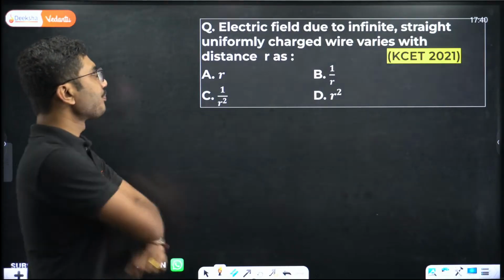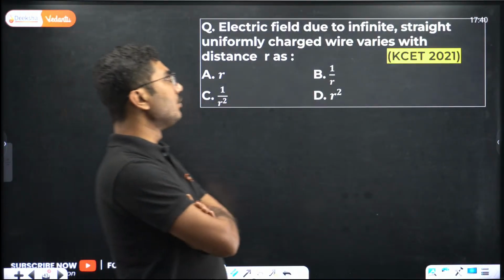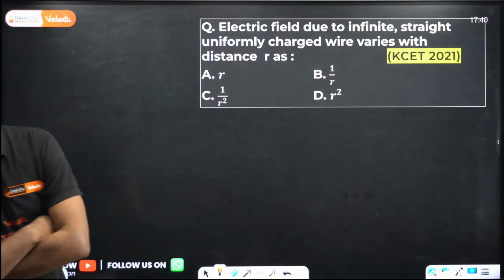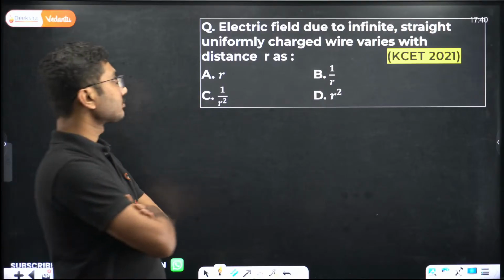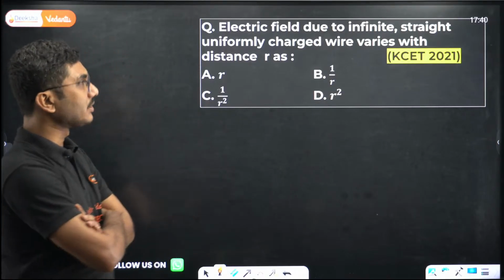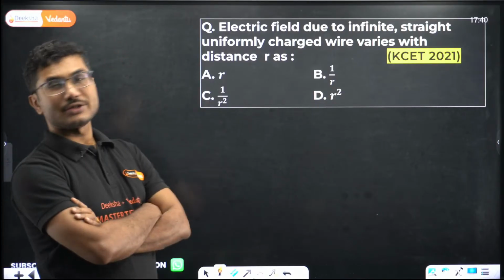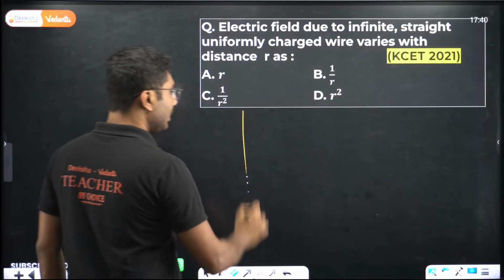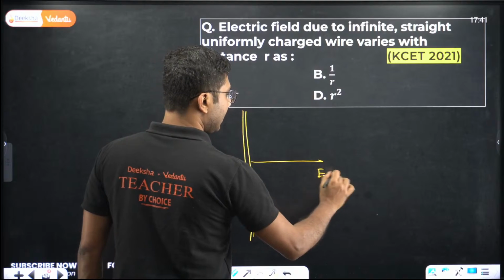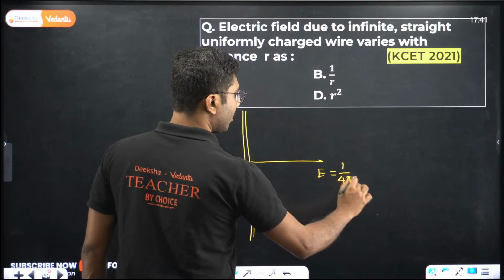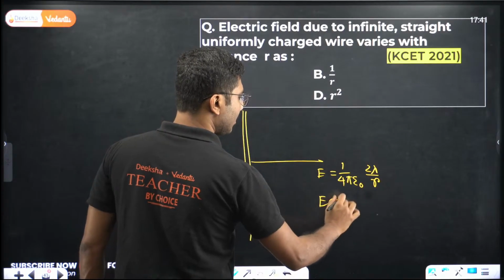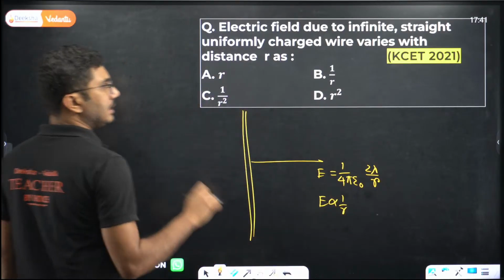Now let's move on. Electric field due to an infinite straight uniformly charged wire varies with distance as. So electric field due to an infinitely long charged wire at some distance is given by 1 by 4 pi epsilon naught into 2 lambda upon r. So electric field varies as 1 upon r.